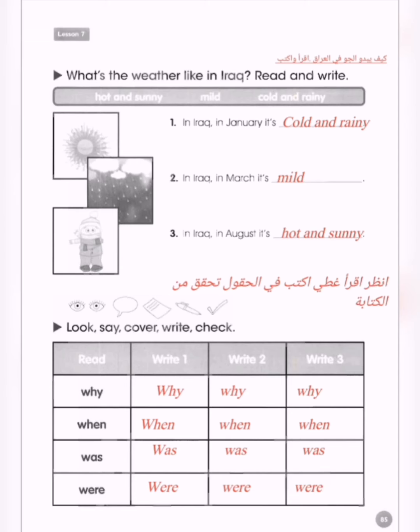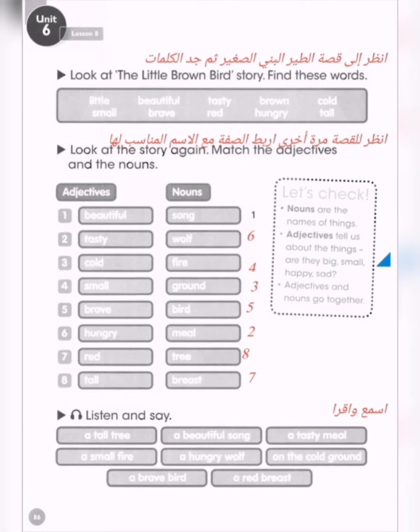So the last one here we have the most important exercise. It is about the adjectives and the nouns. And as you know, my dear students, the adjectives describe the nouns and always the adjectives come before the nouns. الصفات تسبق الاسم والصفات تصف الاسم. Just like the first one, beautiful song. Song here is a noun and beautiful is an adjective. That's why beautiful describes the song.